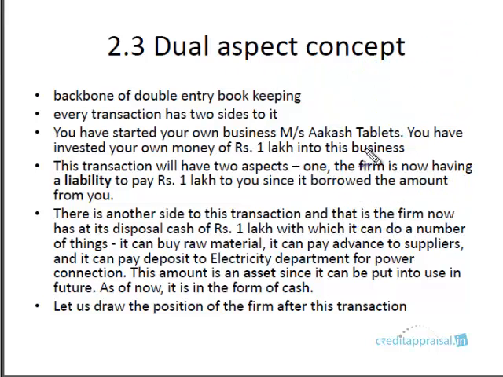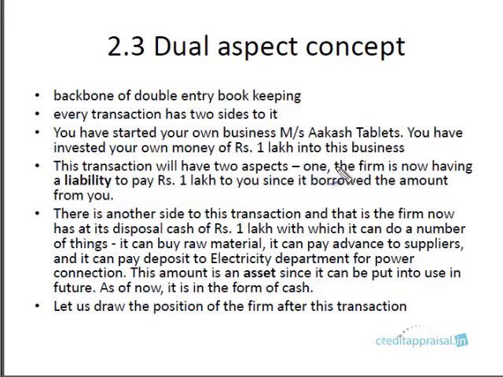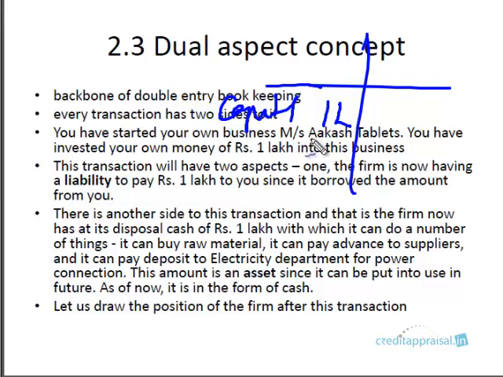So against that background, for this company Akash Tablets, you have invested 1 lakh into the business. So the business has taken a loan of 1 lakh from the owner, and we give this fund a special name, as we already discussed, known as capital. So when we speak of double entry bookkeeping, in this particular example, there are two heads that are affected. From now on we'll discuss two heads for every transaction. In this example, when you have invested 1 lakh into the company, capital will be affected by 1 lakh.